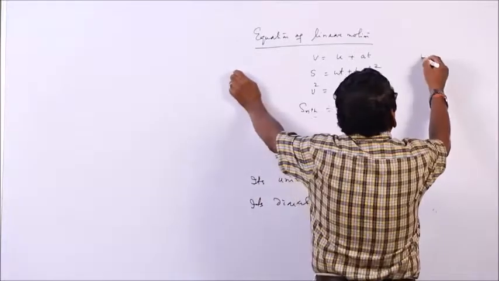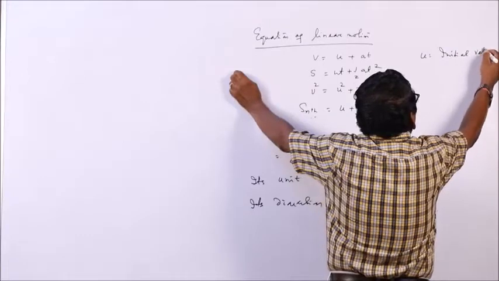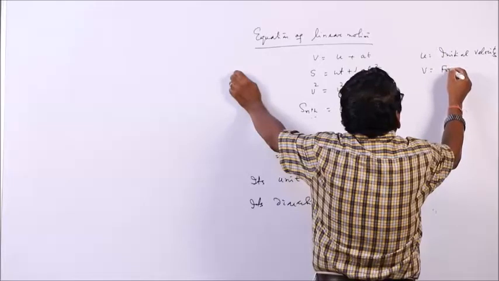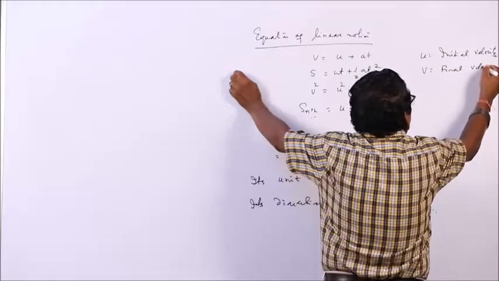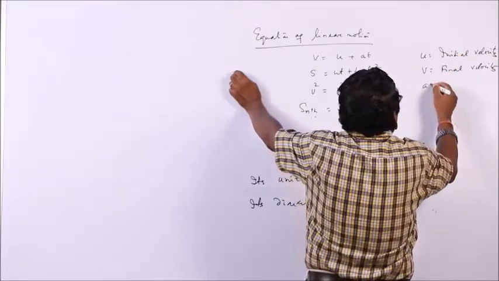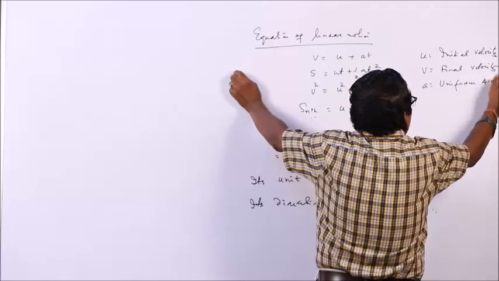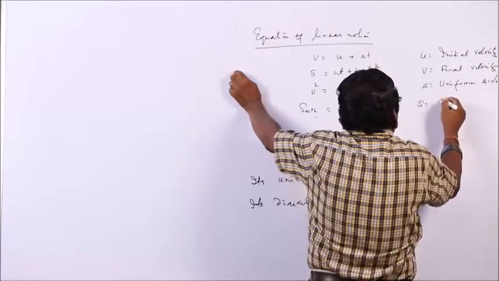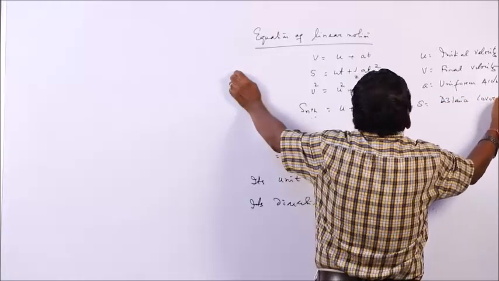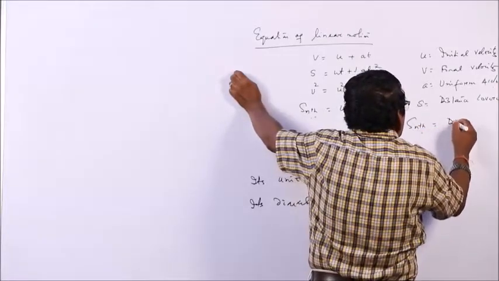u is initial velocity, v is final velocity, a is uniform acceleration, s is the distance covered, s nth is distance covered in nth second.